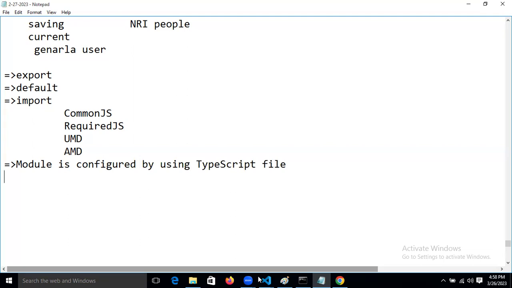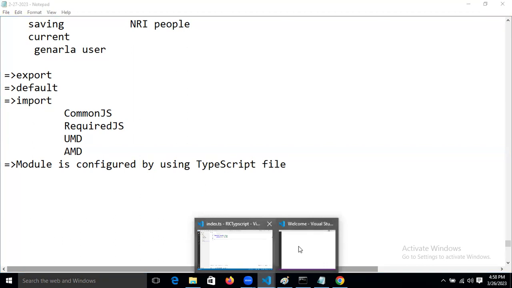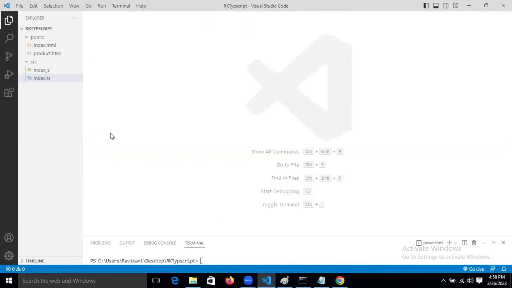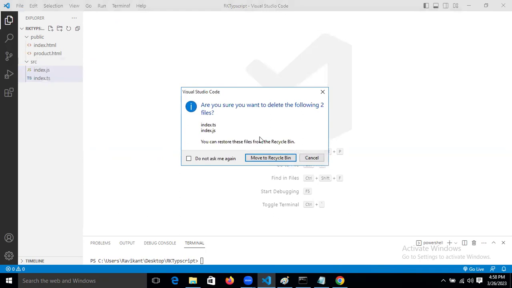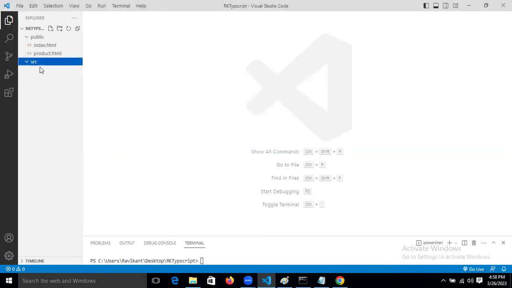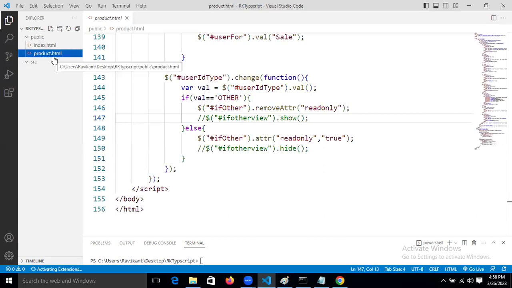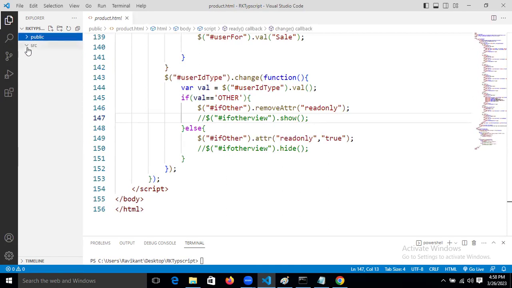But before writing the syntax, this is the project we already created. Now, in that, let's delete everything and take only the folders. We have the src folder and the public folder with the product HTML. These two things are there now. Let's delete it. This is a very important concept, guys.